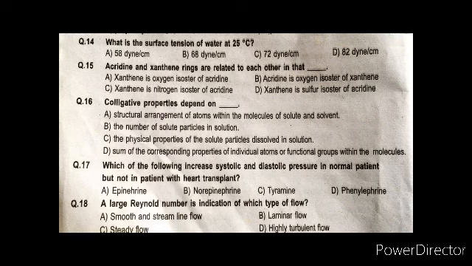Question number 17. Which of the following increase systolic and diastolic pressure in normal patient but not in patient with a heart transplant? So epinephrine, norepinephrine, tyramine, and phenylephrine. Then the question says, large Reynolds number is indication of which type of flow? Smooth and streamlined, laminar flow, or steady or highly turbulent flow.